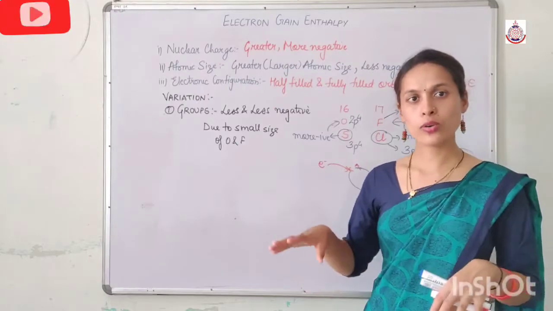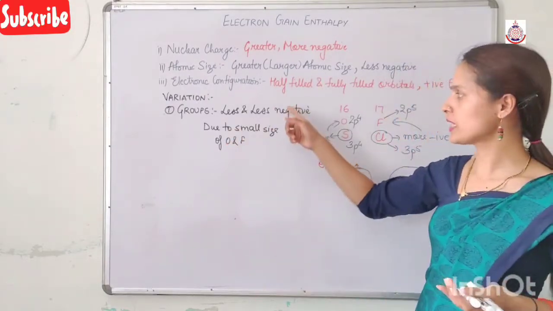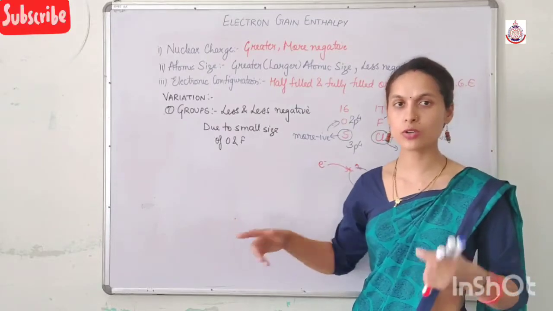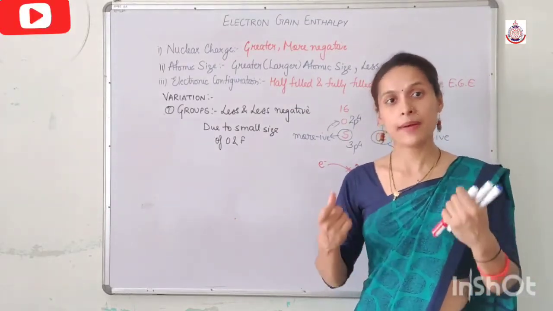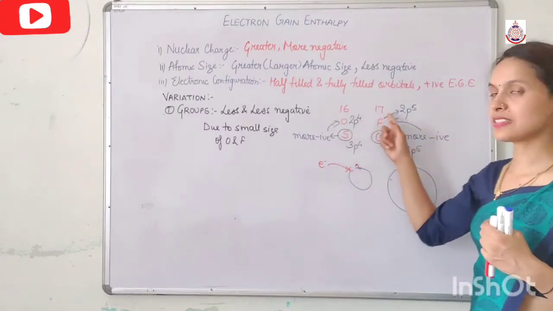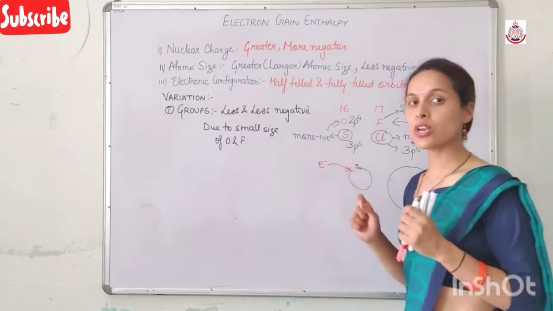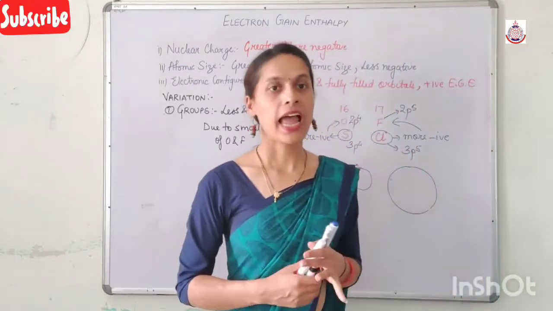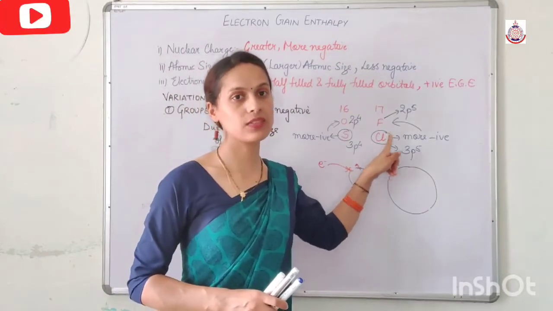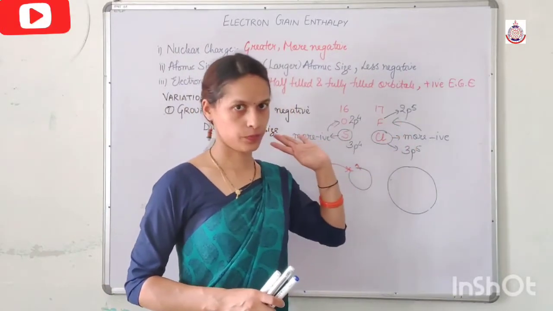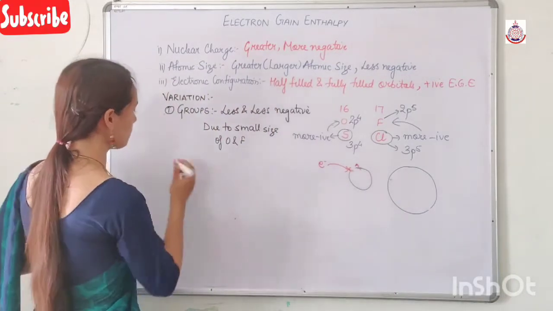So yes, in other groups, if we observe, on moving from top to bottom in a group, the electron gain enthalpy becomes less and less negative. But if we talk about the 16th and 17th groups, the electron gain enthalpy of sulfur is more negative than that of oxygen, and the electron gain enthalpy of chlorine is more negative than that of fluorine. Clear? Now next we will talk about the periods.